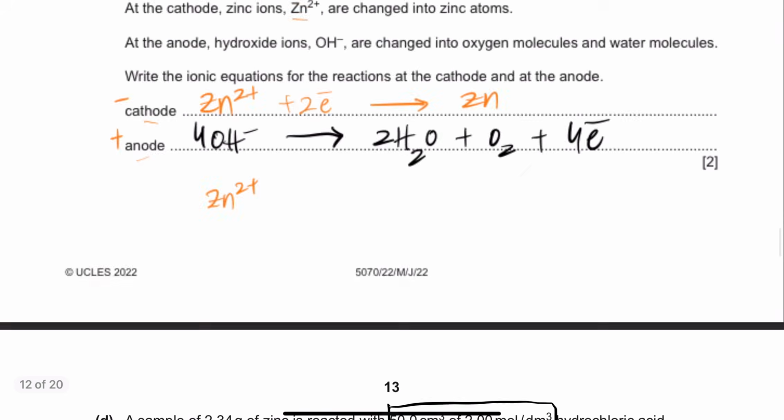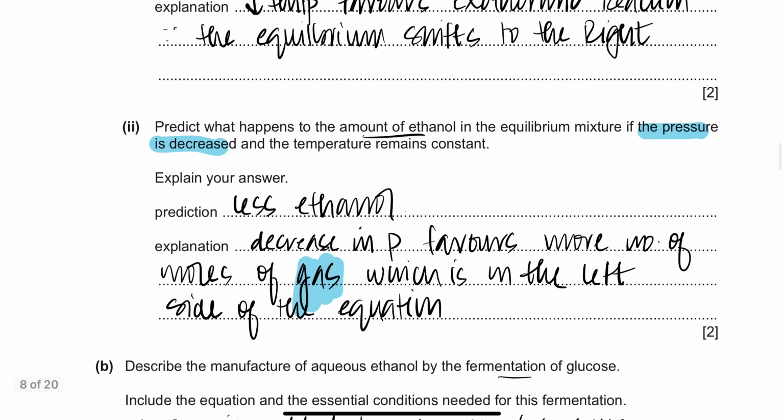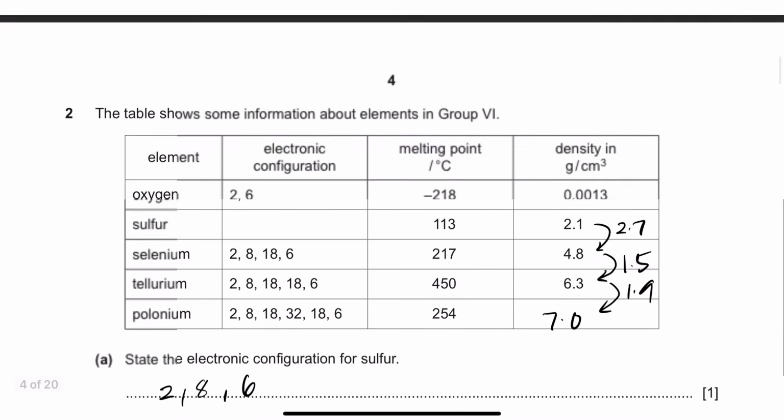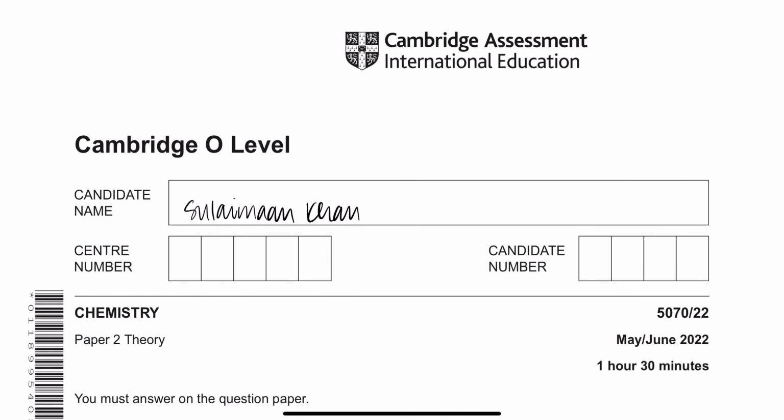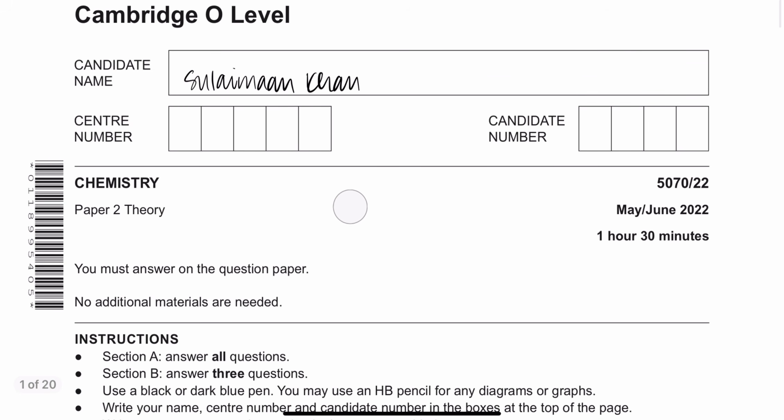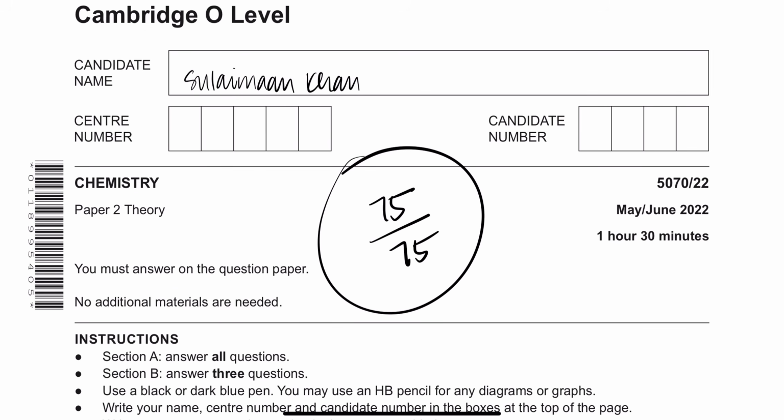Okay, guys, amazing. How many of you scored 75 out of 75? Be honest with me. How many marks would you have scored if you had given this paper on your own? So again, I got a distinction. Thank you, guys. Yeah, but you guys tell me. Let me just stop the recording.